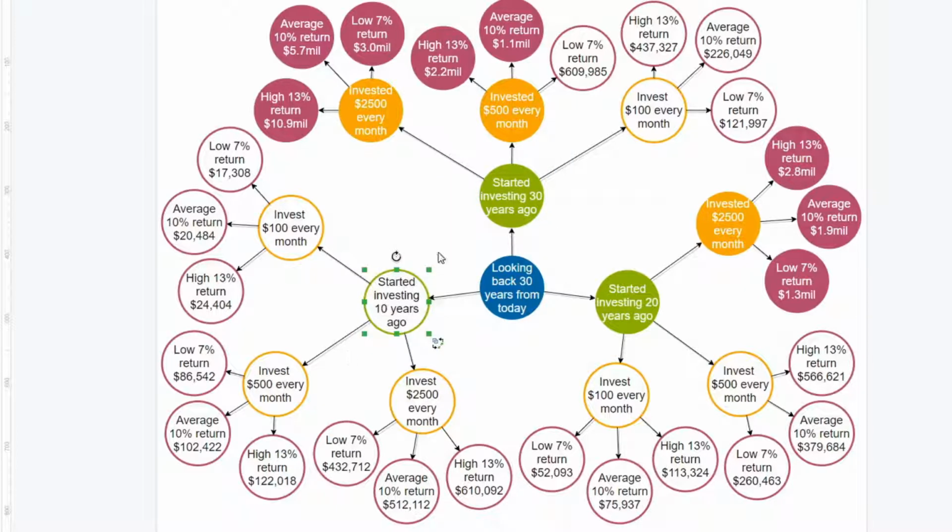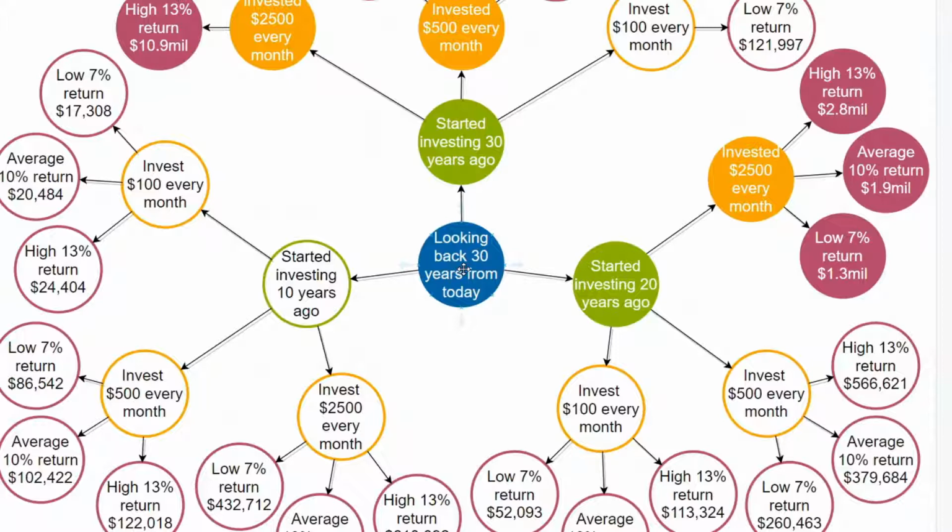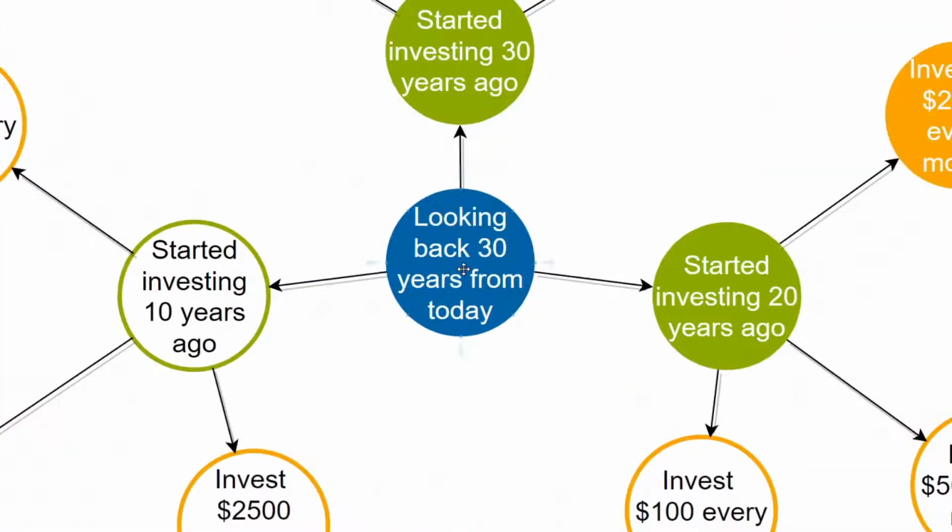Thirdly, the colors themselves. Each color represents the question we are answering at that circle. Green is our answer to the first question, yellow is our answer to the second question, and magenta, here around the outside, represents our answer to the third question. So we begin our quest for the best investment strategy. The premise of this decision tree, or decision flower, if you will, is written in the blue circle here in the middle. Looking back 30 years from today, will you succeed in becoming a millionaire or will you not?